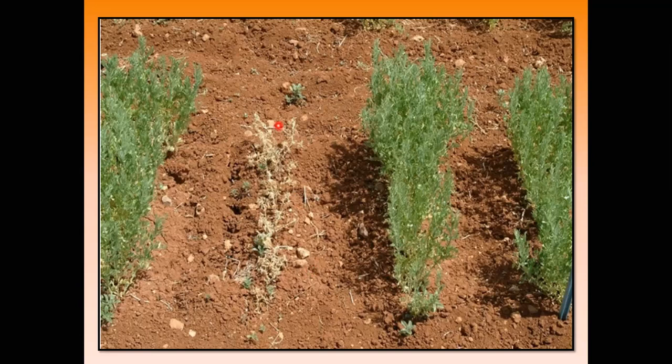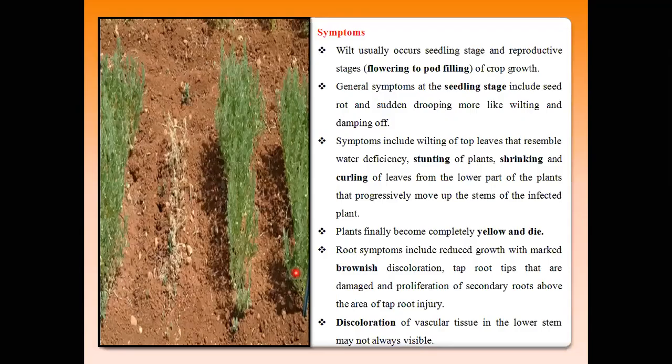The most evident symptoms are wilting of the top leaves due to water deficit conditions, stunting of the plants, and shrinkage or curling of the leaf in the individual wilted plants. The root system is totally brown in color, and the tap roots are totally brownish.